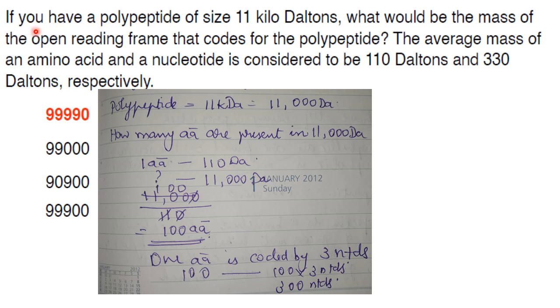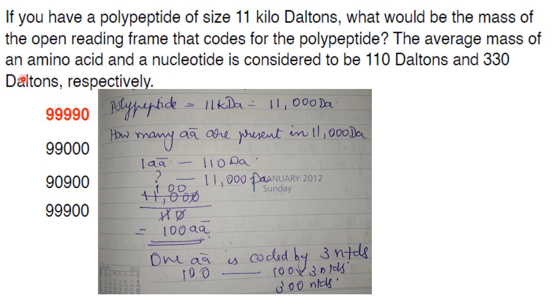Now next one. If you have a polypeptide of size 11 kilodaltons, what would be the mass of the open reading frame that codes for the polypeptide? So mass of the open reading frame here means the nucleotides, mass of the nucleotides.